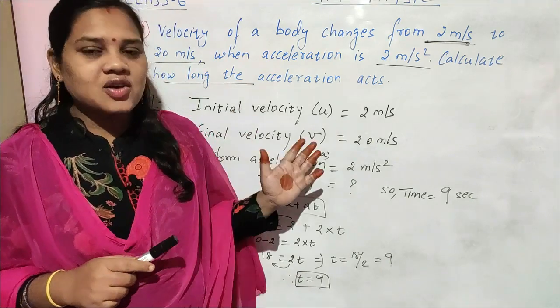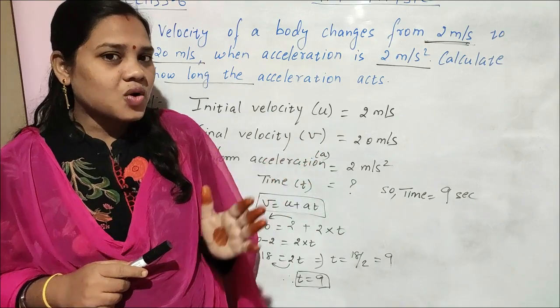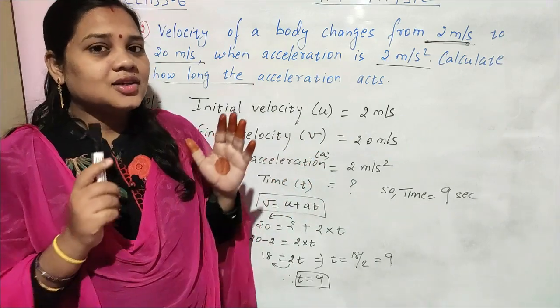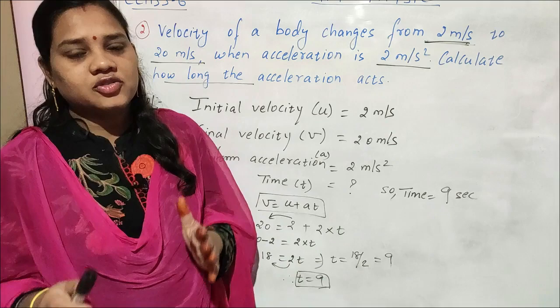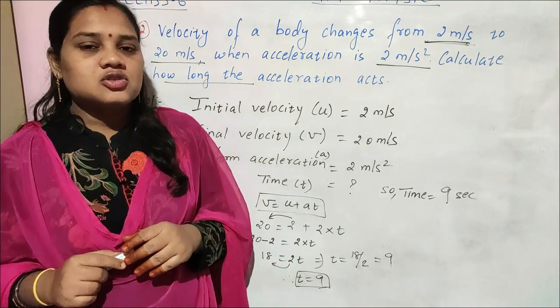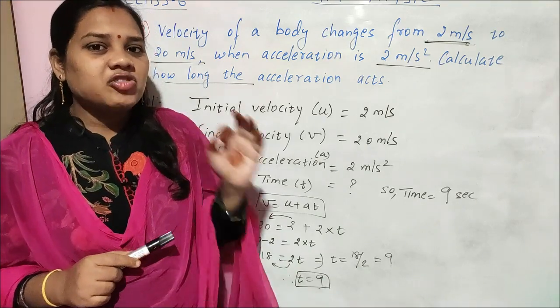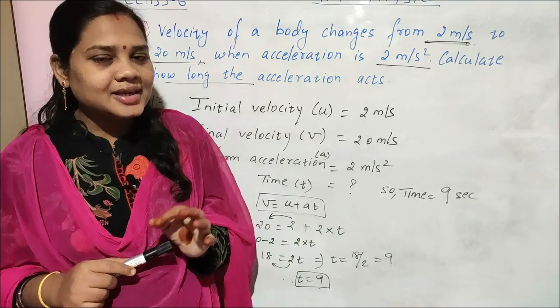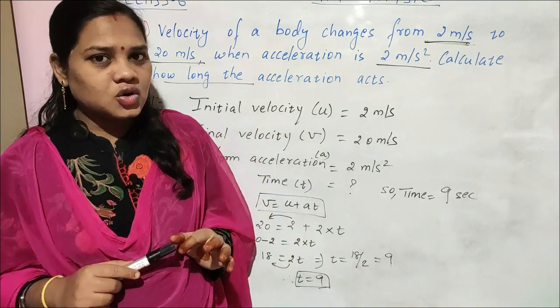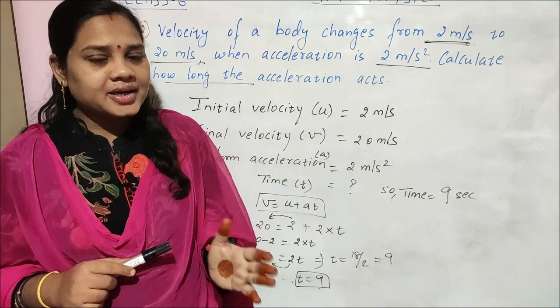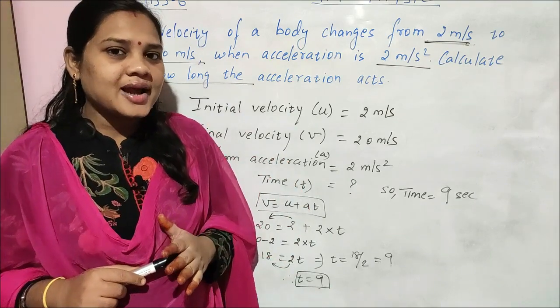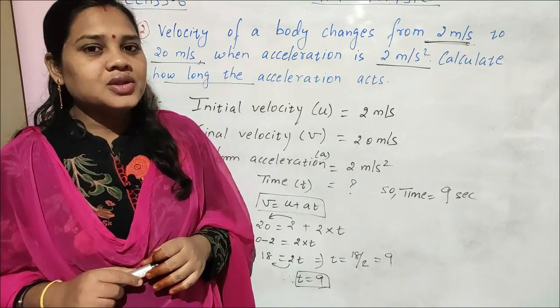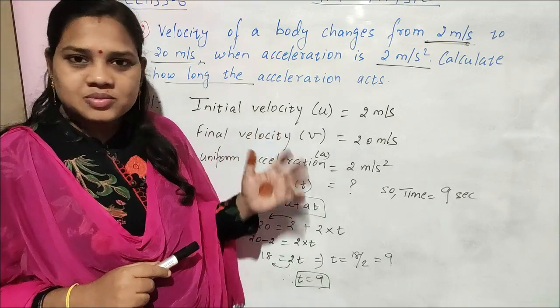Final velocity is equal to initial velocity plus the product of acceleration and time. On that we did two sums also.